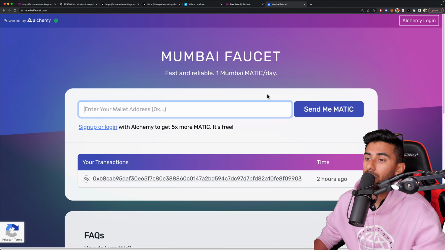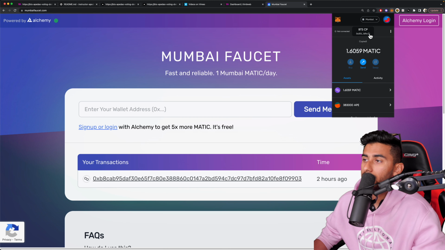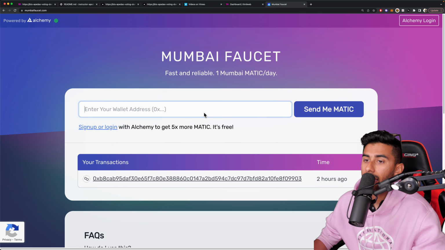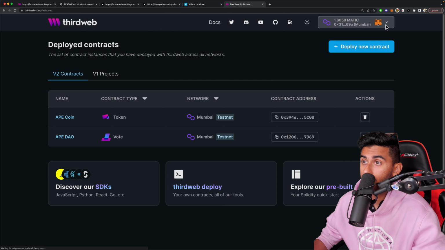They just need your wallet address. So click your MetaMask account, click your wallet address and copy it. If you click that button right there, it'll copy it. Paste it right here and hit send me Matic. For me, since I've already asked it to send me Matic, it sends one every 24 hours, and I requested it a few hours ago, so I won't be able to get a new one. But if you put it in, you will be able to get one. Then you should have Matic and you should be good to go on that end.